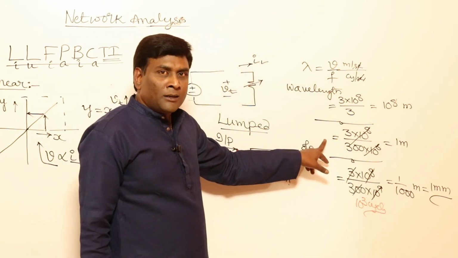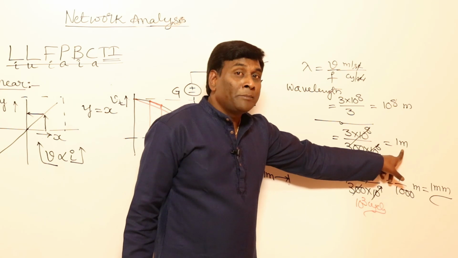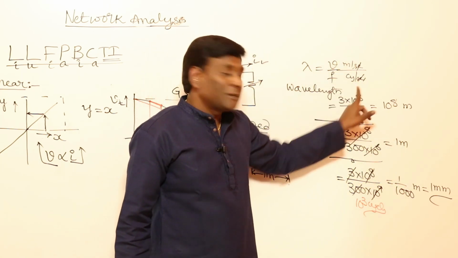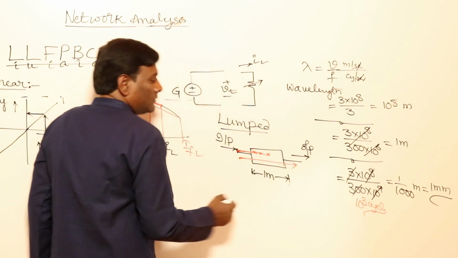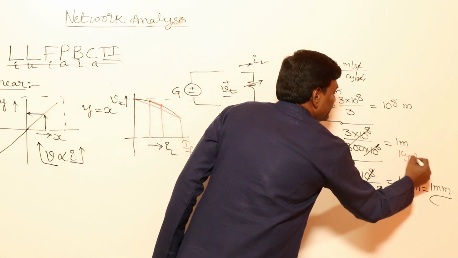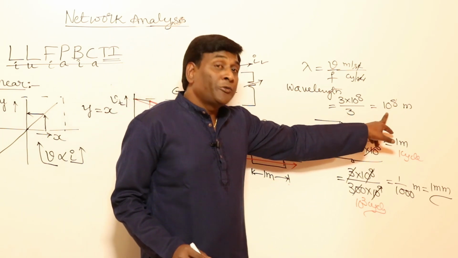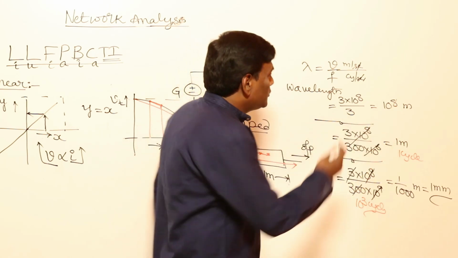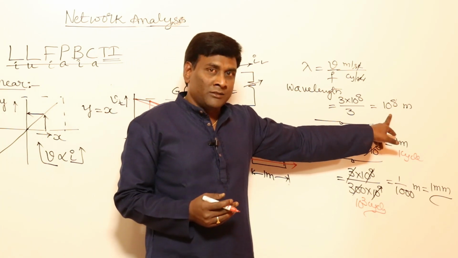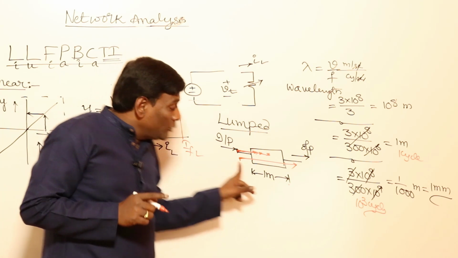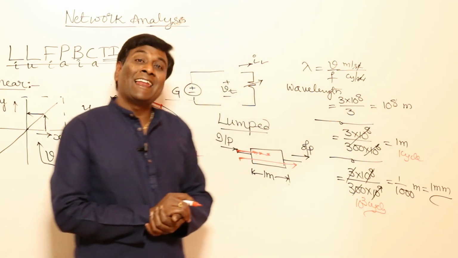In this case, if the input frequency is 300 megahertz, then it is 1 meter per cycle; lambda is velocity by frequency, meters per cycle. So in 1 meter my wave will travel from here to here and lose 1 cycle. For 3 Hz, it is 10 to the power of 8 meters, which means 10 to the power of 5 kilometers, 1 lakh kilometers. By the completion of 1 cycle, my wave will go 1 lakh kilometers.